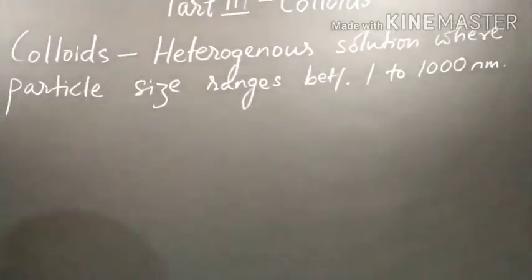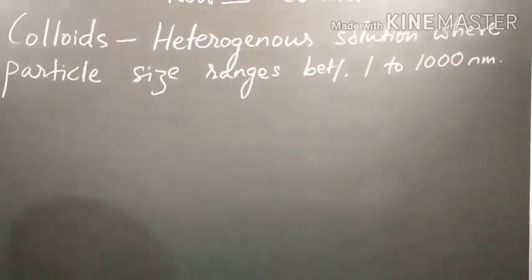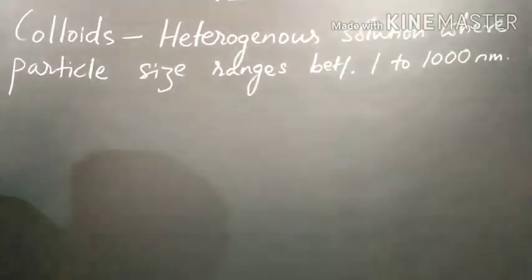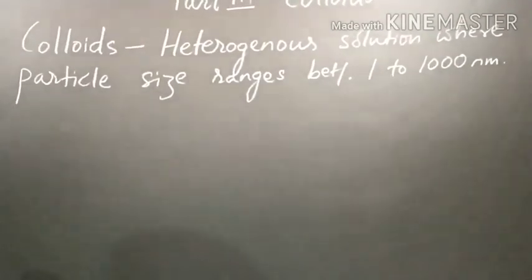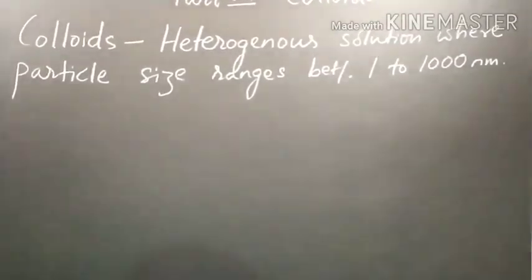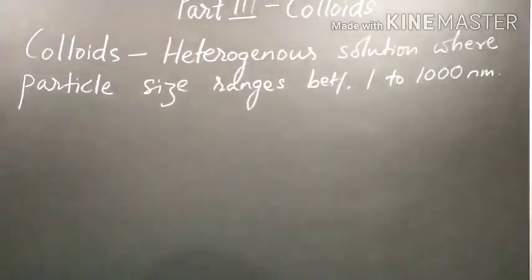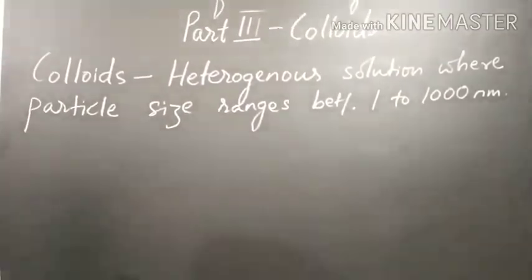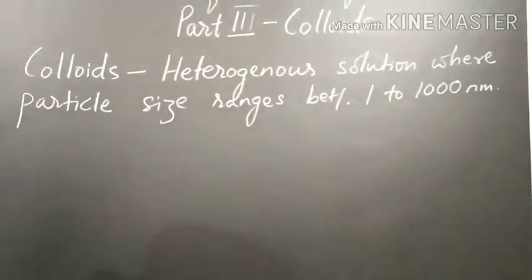1 to 1000 nanometer. So if the particle size in the solution is less than 1 nanometer, it will be called a true solution. If the size exceeds 1000 nanometer, then it is called a suspension. So solutions are of three types: true solution, colloidal solution and suspension. So that you are going to study in another separate chapter. So today I will not take those differences. Today I will concentrate only on what is meant by colloids.